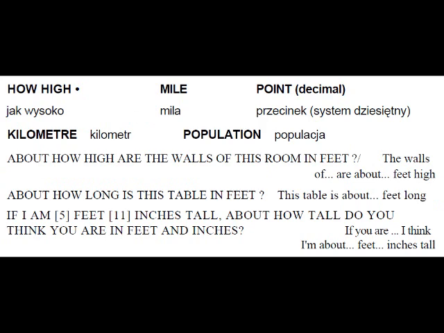How high? Mile, point, decimal, kilometre, population. About how high are the walls of this room in feet? The walls of this room are about 8 feet high. About how long is this table in feet? This table is about 4 feet long. If I am 5 feet 11 inches tall, about how tall do you think you are in feet and inches? If you are 5 feet 11 inches tall, I think I'm about 5 feet 10 inches tall.